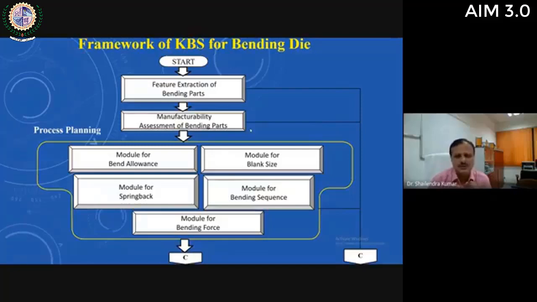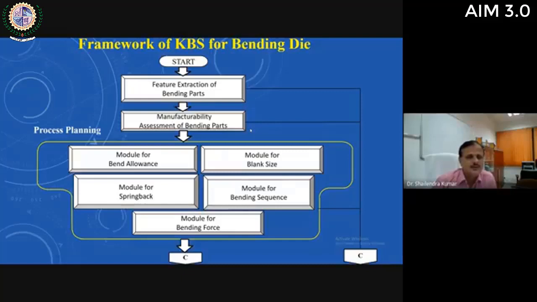So to maintain that precise distance is very difficult. In that case, the system will advise the user that you need to increase this particular feature, otherwise the design will not be possible. Bending die design is not possible. So this is the second activity.